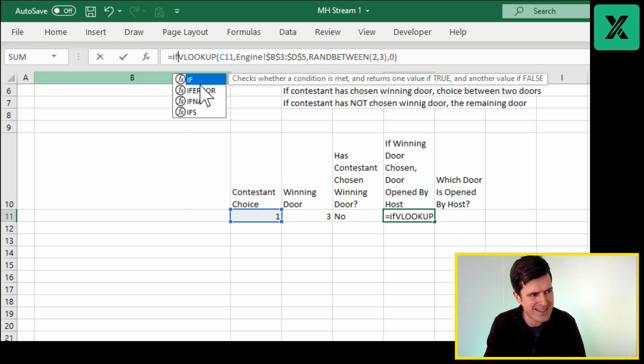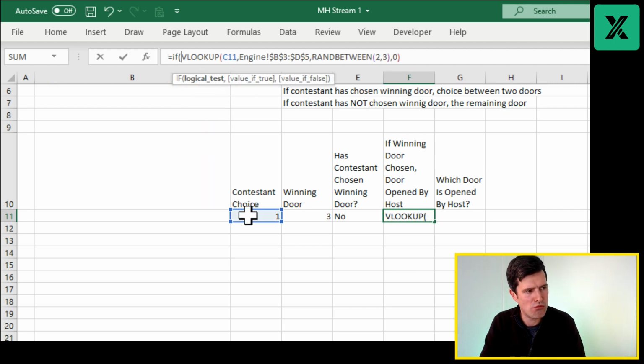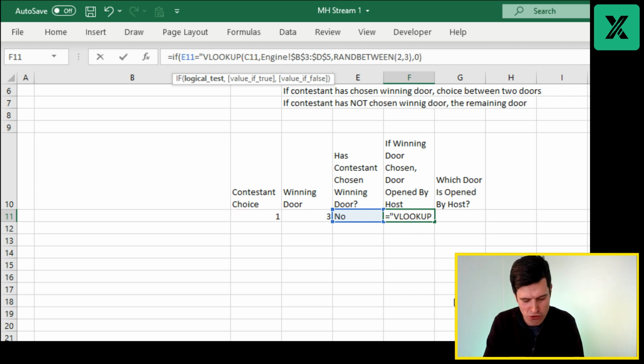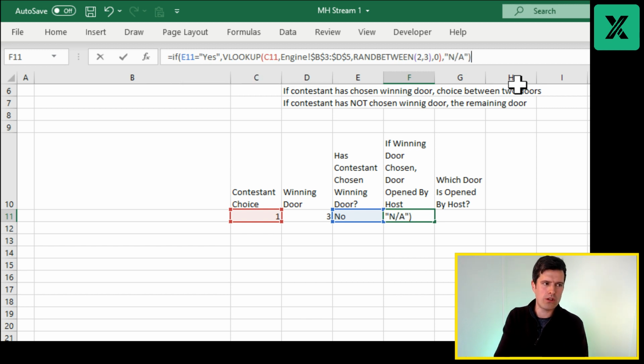So I'm going to embed this in an IF, and we'll see now how using that helper column, helper cell, doing that intermediary calculation is going to simplify formula building, although admittedly this formula is already looking quite long. If that condition is met, so if the contestant choice is the winning door, then we want to do this. If not, let's just have "not applicable" appearing in the cell there. Hopefully you can distinguish that from the NA Excel error.